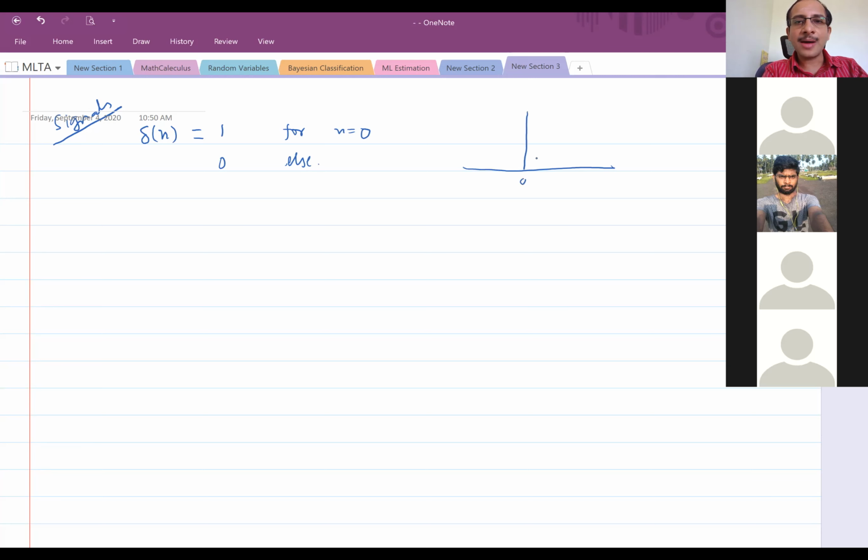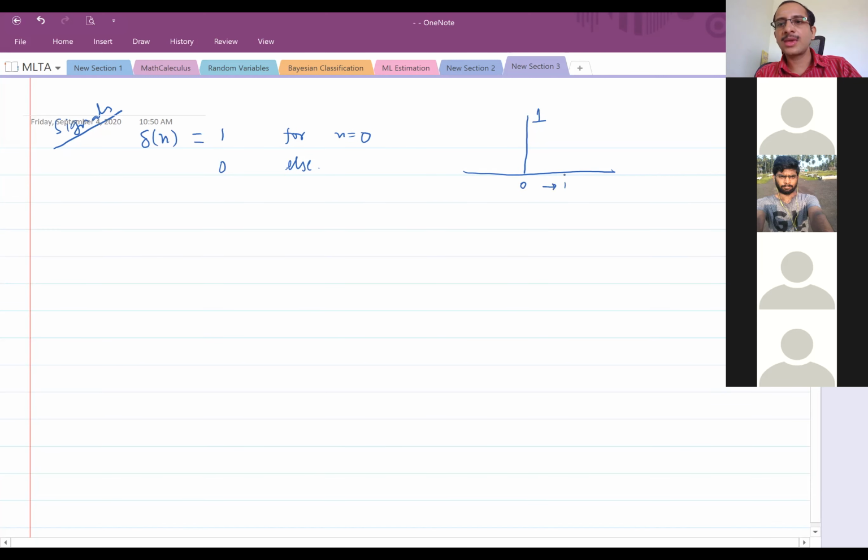So this has come from the idea of the continuous impulse. The discrete impulse has come from the continuous impulse function. Why has the name impulse come for this? Because it is sudden. Yeah, it appears suddenly and vanishes. That is when it is an impulse function; we call it an impulse function.